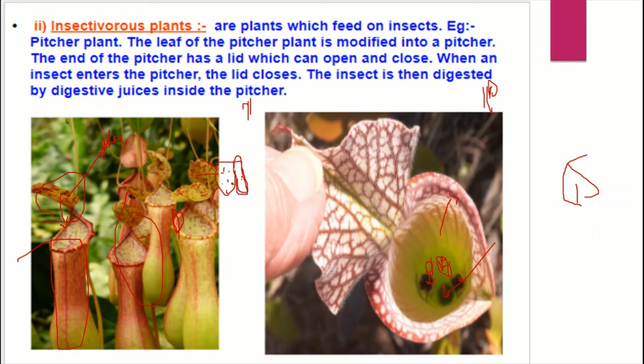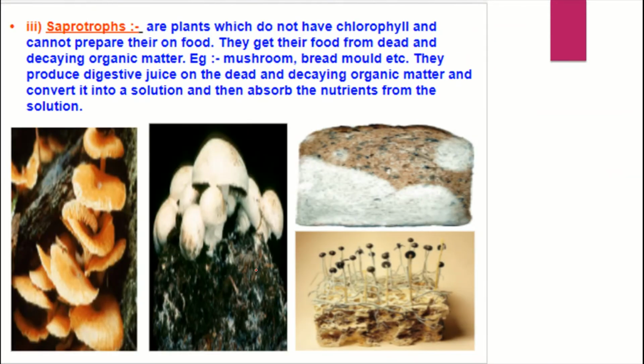When an animal passes this way, it feels the animal, comes and closes into a single piece, and these hooks absorb the nutrients from it. As it starts absorbing, the insect dies. Venus flytraps can eat up to spiders, etc. Now saprophyte.